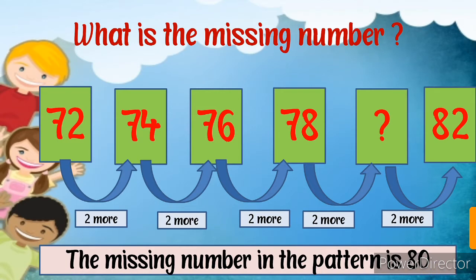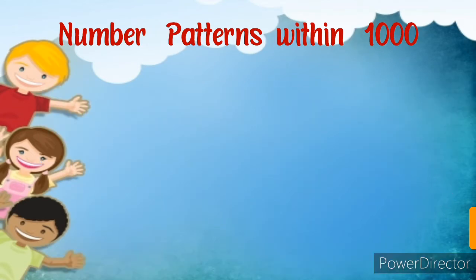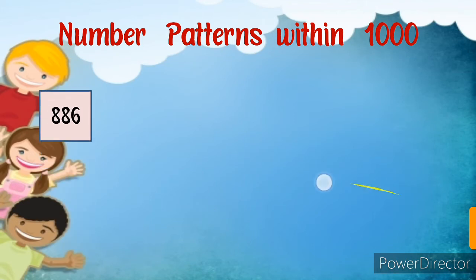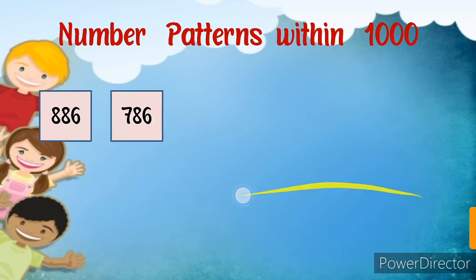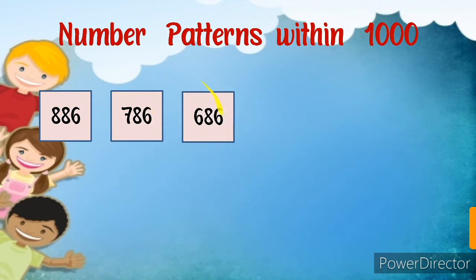Okay students, now let's see number patterns within thousands. Let's see the numbers within thousands. 886, then 786, then 686, then which number will come?